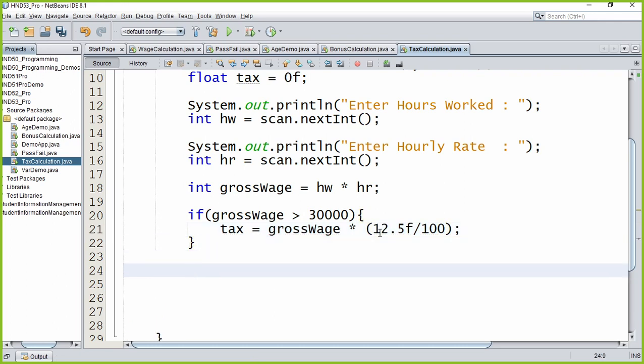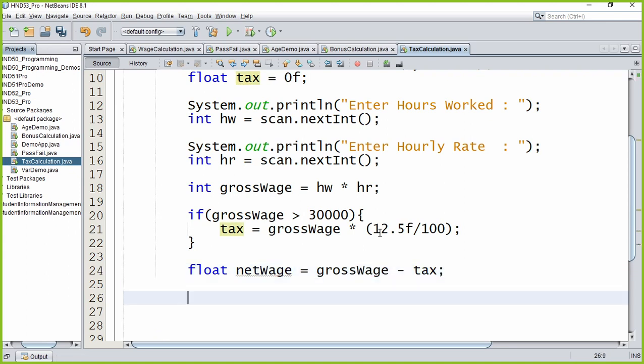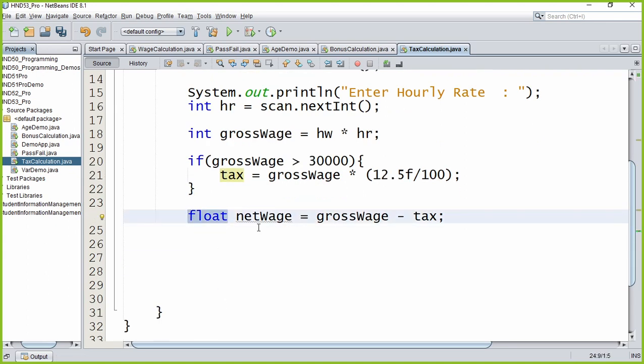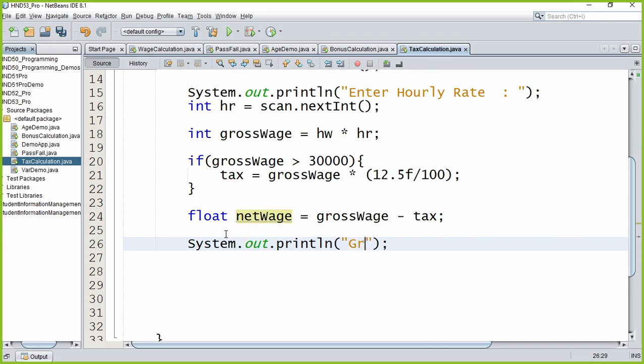We don't know actually how much that was, so we'll say float net wage is assigned the value gross wage minus tax. Don't pay much attention to these things, just look at the calculations. These are as they are in the pseudocode, except for these semicolons and these data types. I will teach you the data types in Java, don't worry. Now we have found the net wage also. Now we can go for the display commands. So we say gross wage